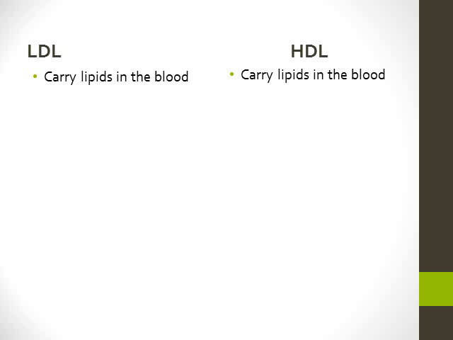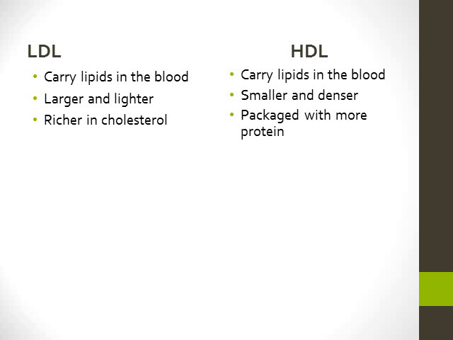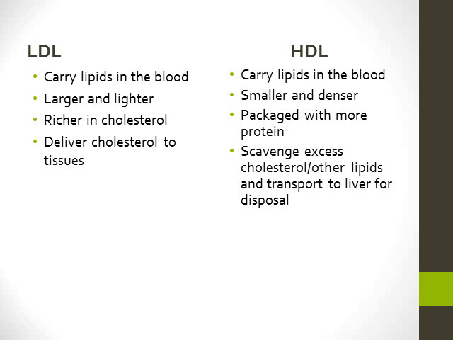So the same in that aspect. LDL are much bigger and they are lighter, so they're not quite as heavy, whereas our HDL are much, much smaller and they're more dense. LDL are richer in cholesterol, or richer in those other lipids, whereas our HDL are going to be richer in protein, so they are made of higher protein. So look back at that figure and you can really see that visual difference.